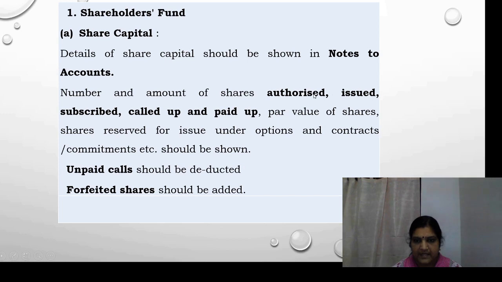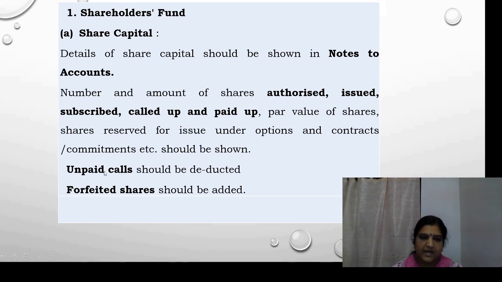Okay, so authorized capital is the capital with which the company is registered. Issued capital is that part of authorized capital which is issued by the company to the public. Subscribed capital is that part of the issued capital which is subscribed by the public. Called up capital means that part of issued capital which is called up by the company. And paid up capital means that part of called up capital which is actually paid by the shareholders.